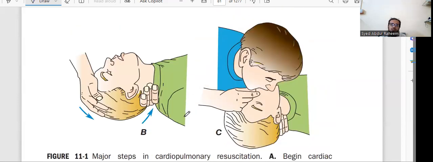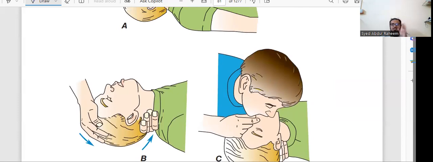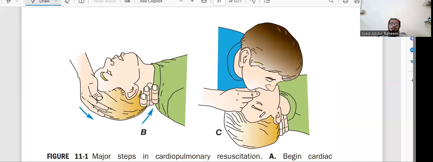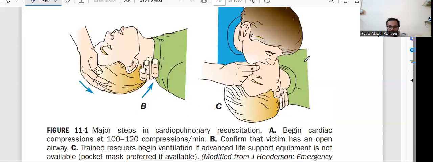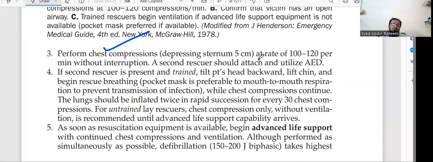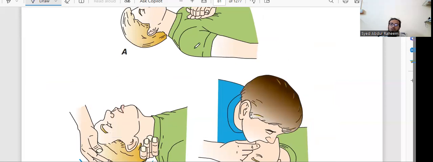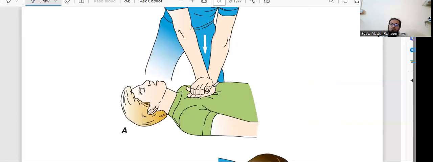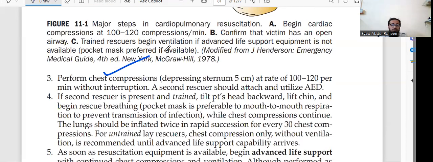First you have to hold like this. In this diagram they are explaining how to hold the patient. You have to hold, and you have to give mouth to mouth air, or if someone has a pocket mask, they will put that and give air to the patient. So you are pressing the chest 30 times and giving mouth to mouth 2 times, then pressing again. You have to continue till 1 minute. This is the first.